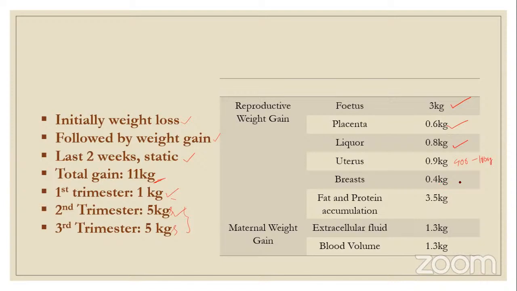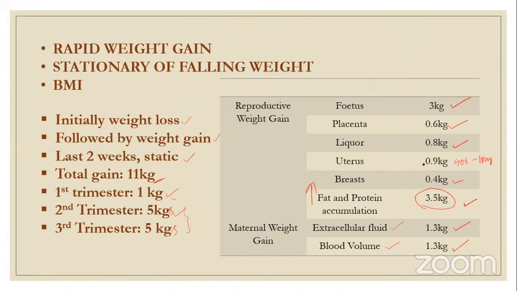And breast weight, as I told you, there is an increased amount of adipose tissue and enlargement of the ducts and lobules, so it is around 400 grams. Fat and protein accumulation will be discussed again in metabolic changes. More than protein, there is increased fat deposition during pregnancy, around 3.5 kg. So here you can see the maximum contribution for weight gain during pregnancy is fat and protein accumulation. On the maternal side, extracellular fluid is 1.3 kg, and blood volume 1.3 kg. All these will be discussed under body water metabolism and circulatory changes. These are hematological changes. So this is the contribution.